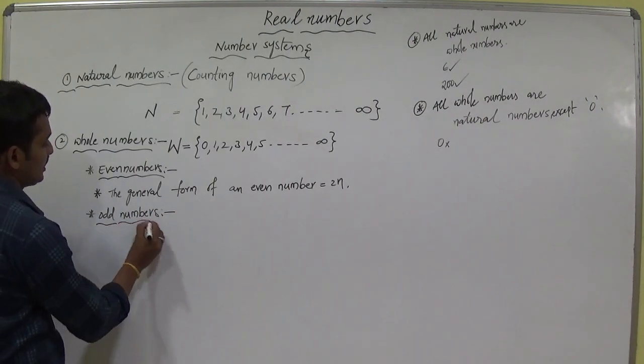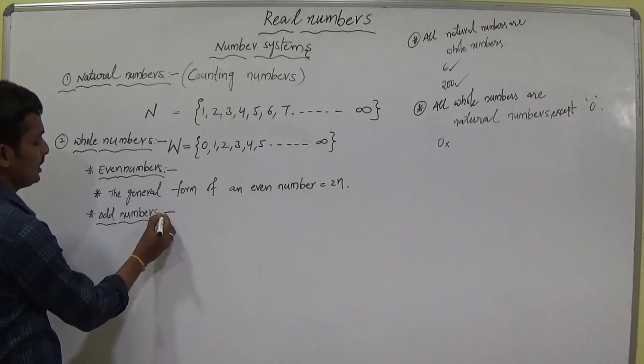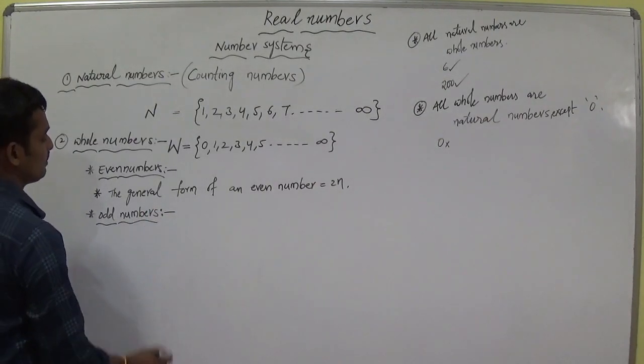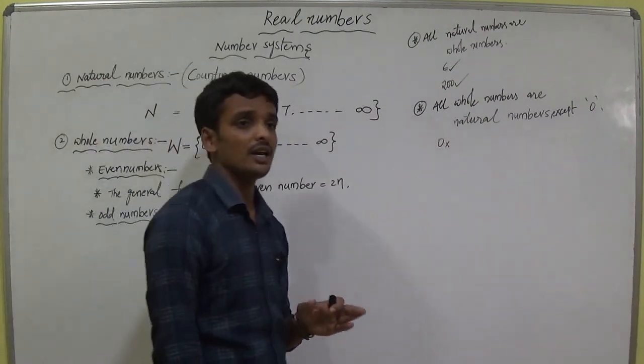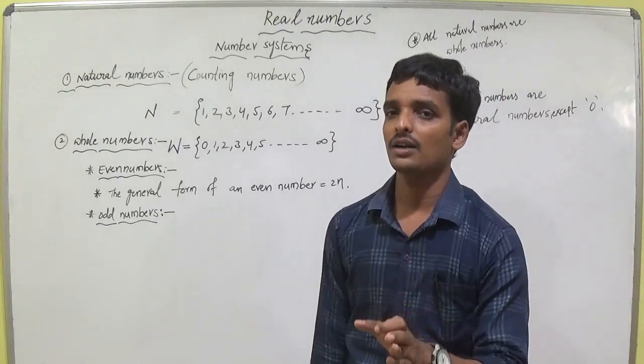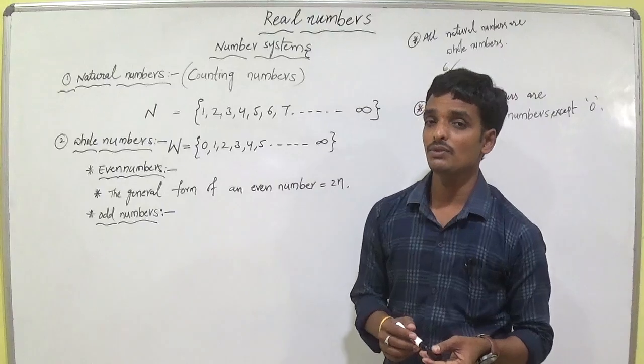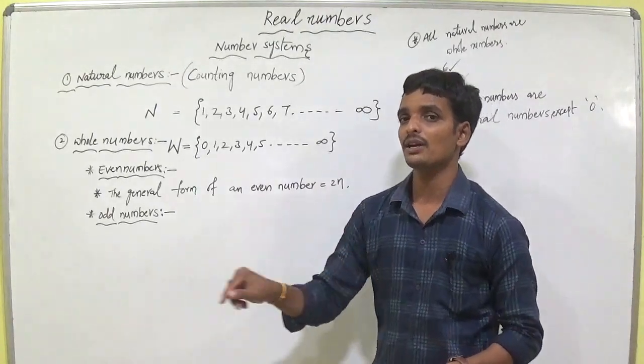Odd numbers. Write the definition for odd numbers. I think you know very well about that. If you don't know, I will tell you. Listen to my words and write the notes. Odd numbers: the numbers which are divisible by 2 leave the remainder 1 are called odd numbers.